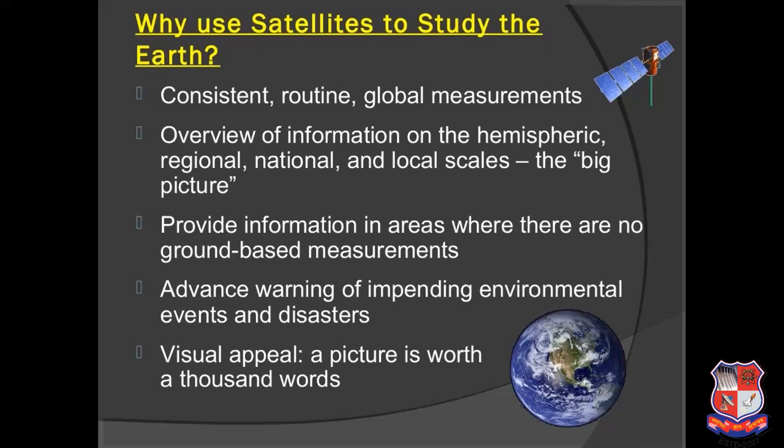Visual appeal: a picture is worth 1,000 words. You will not be able to see the entire earth from a specific distance, but now you are going to know how it looks from the upper places, how it looks when the weather is very rainy, or when there is a cyclone. So the movement of this typical cyclone, in which direction it is moving, you will get a picture of that, and a picture is worth 1,000 words.